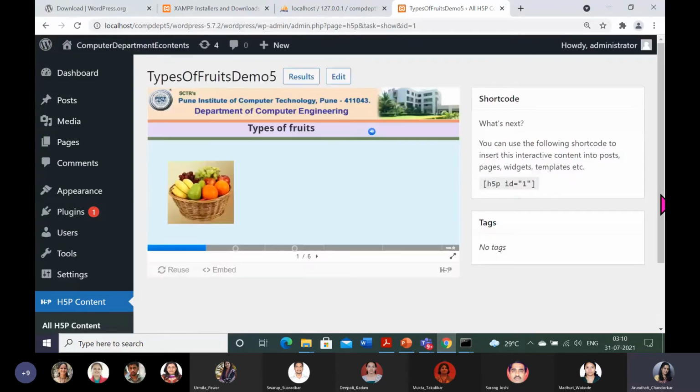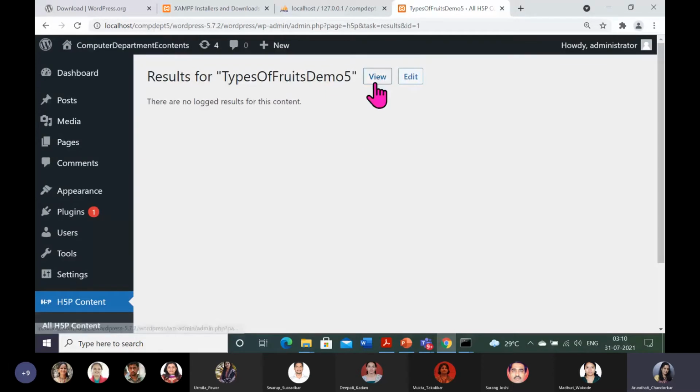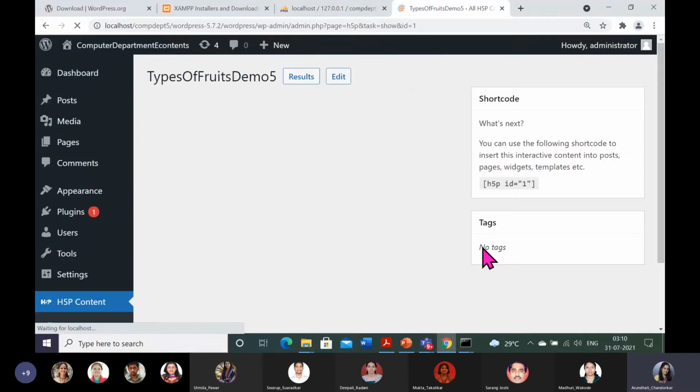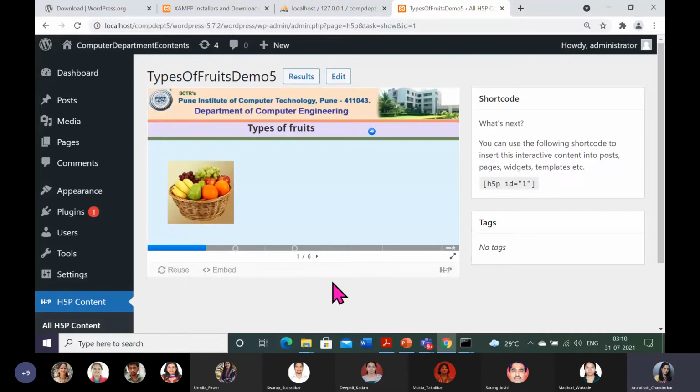Okay, I will now show in the view mode. All sound I have already included. Just see here, some circles it has given. Circles mean there are interactions. So if you give it to your students, students will see something conceptual. With this circle, students will come to know that here are some questions. So I will go to the question.